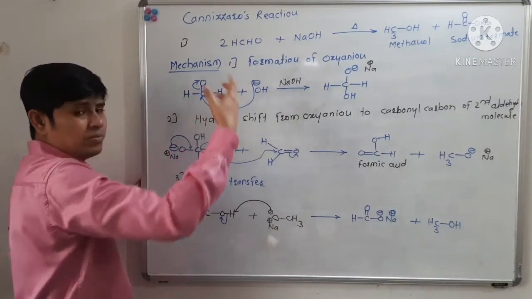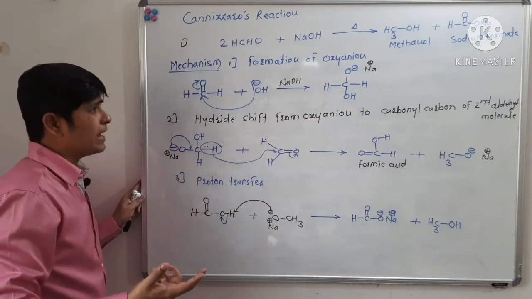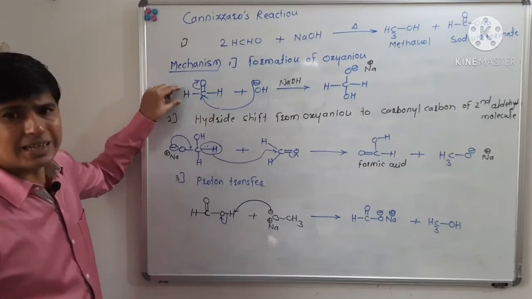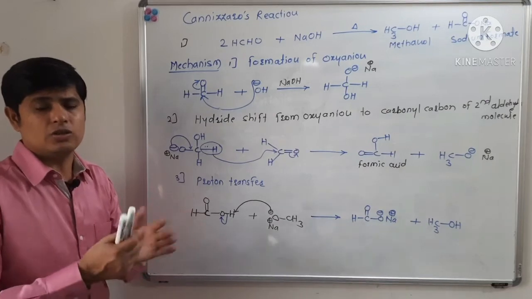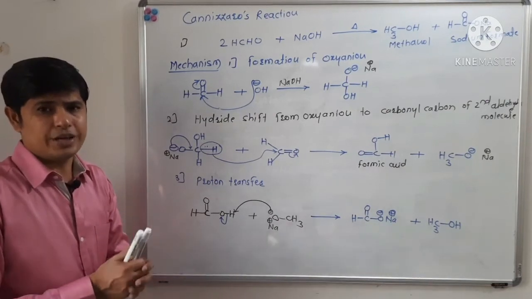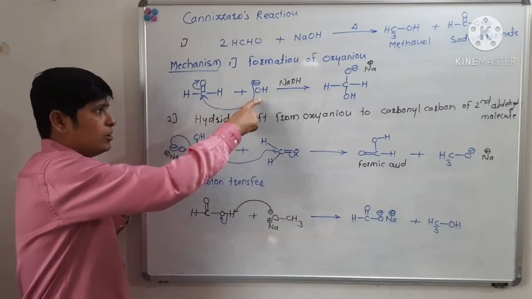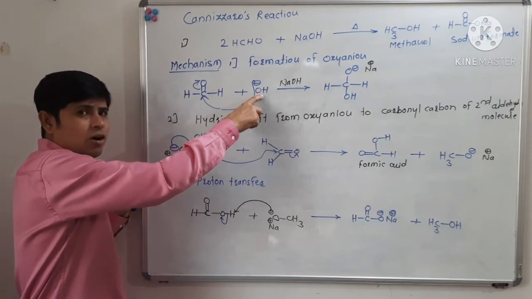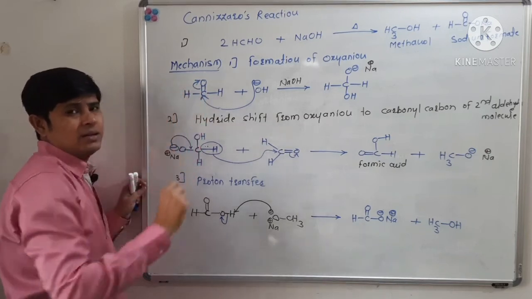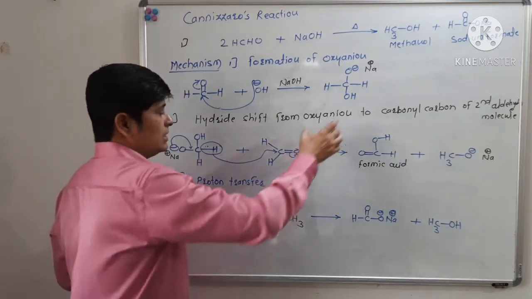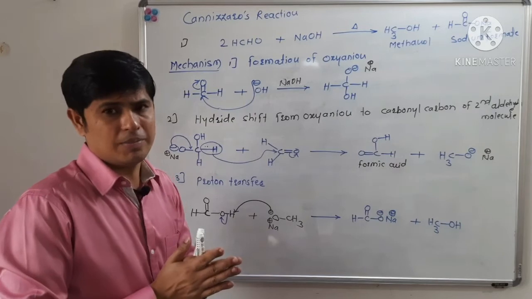Let us see the mechanism of this Cannizzaro reaction once again. In the mechanism, we have to react an aldehyde, any aldehyde which is not having an alpha hydrogen atom, with a strong base like sodium hydroxide, potassium hydroxide, etc. So this formaldehyde molecule is reacted with sodium hydroxide. In the first step there will be an attack of hydroxide ion on the carbonyl carbon of the formaldehyde molecule, forming the sodium oxyanion of formaldehyde.